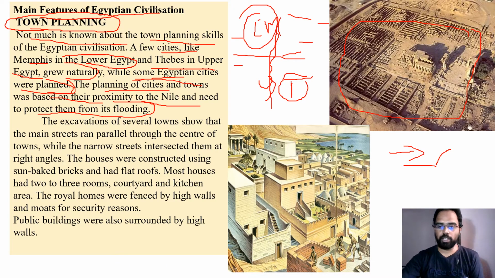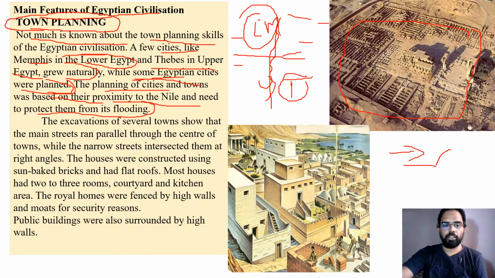That means whether they are safely away from the Nile or whether they are at a safe distance from the river or not. So these factors were taken into consideration because Nile River floods will come every year. If they built so close, then the floods may drown all the towns and cities. So they always took that factor into consideration to build their cities. That's the only planning that the archaeologists have observed. What is the planning that they observed? They constructed cities at a safe distance from the Nile River, not too close, not too far, a safe proximity.